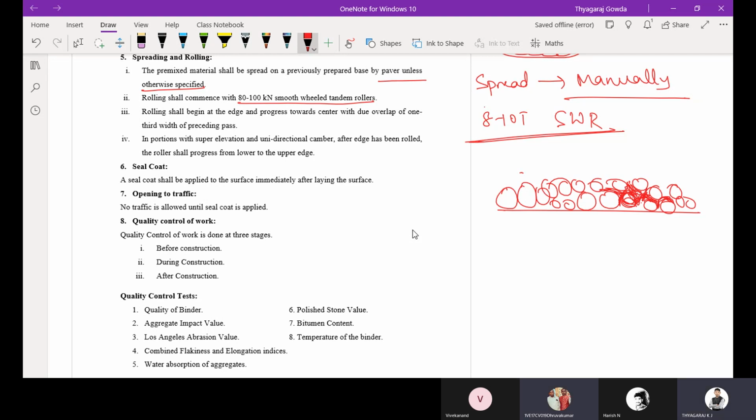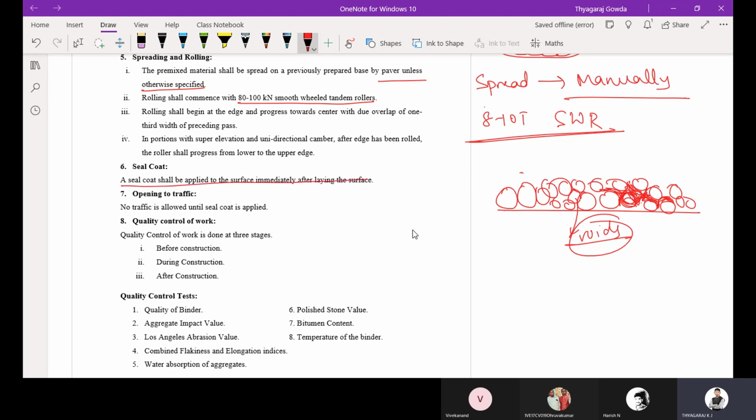Manually. Yes, below that I have written on the diagram, right? The voids. Yes. So these are the voids. Since it is an open graded premix carpet, the voids should be filled. How are we going to fill these voids? By providing a seal coat.